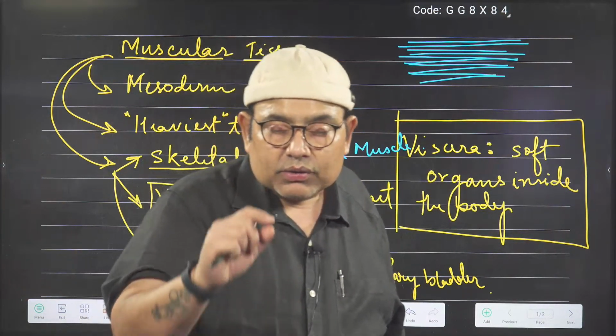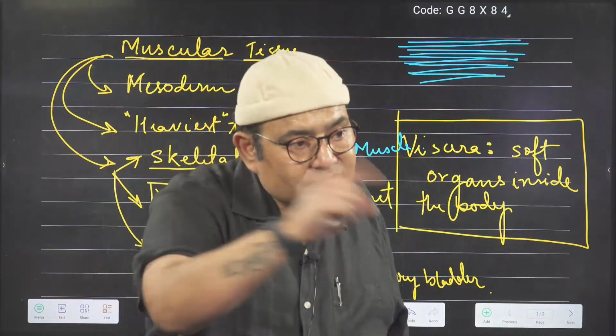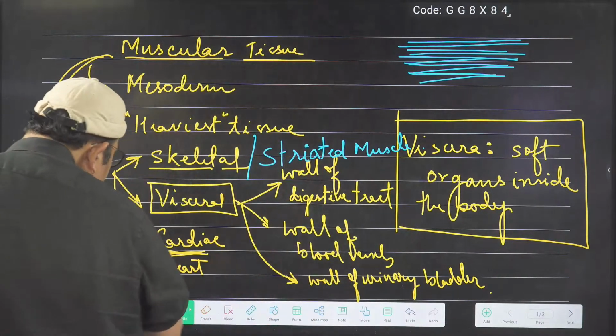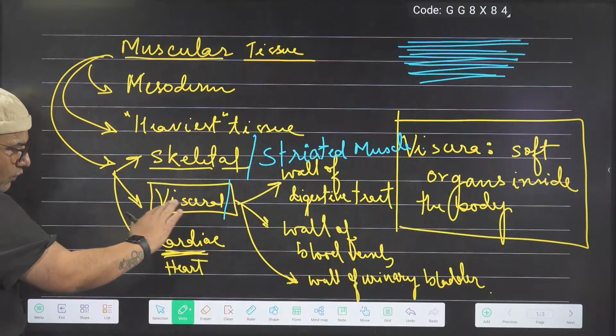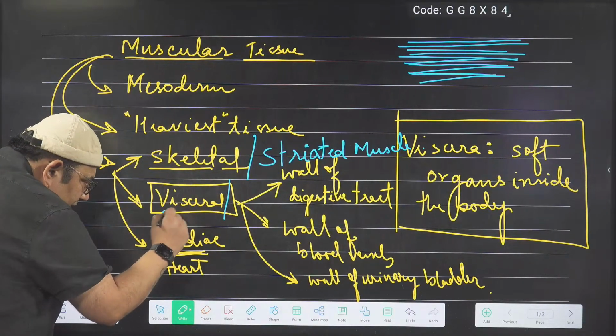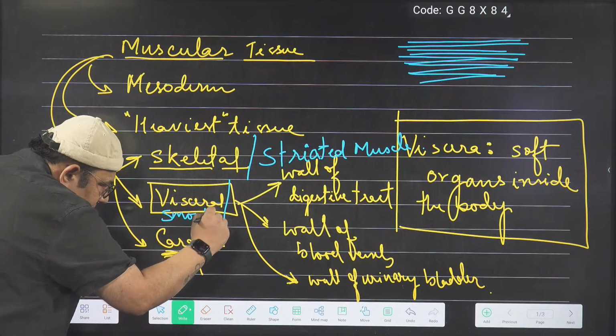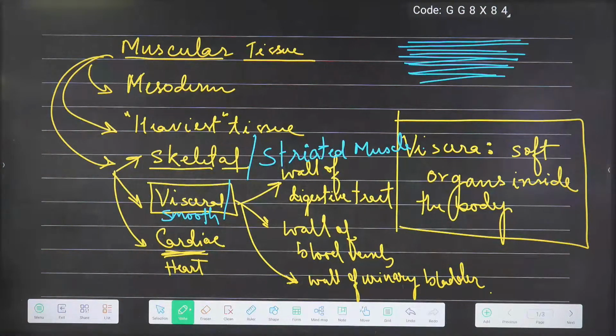Striated. Okay, now the other one does not have stripes. So what can we call it? Because it does not have any lines, you don't find the lines. It is known as smooth muscle. We call the other one, the visceral, the smooth muscle.